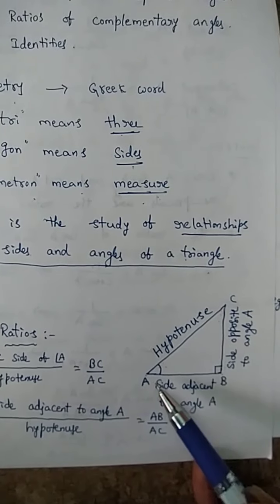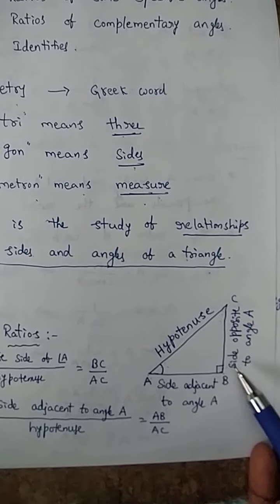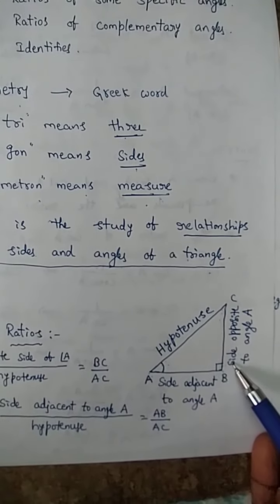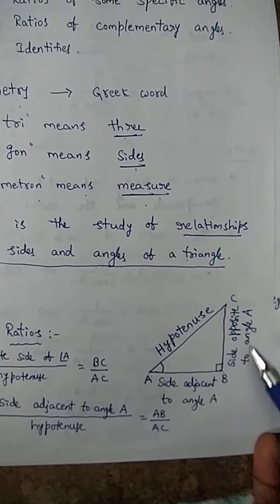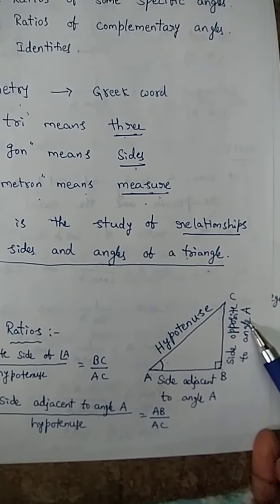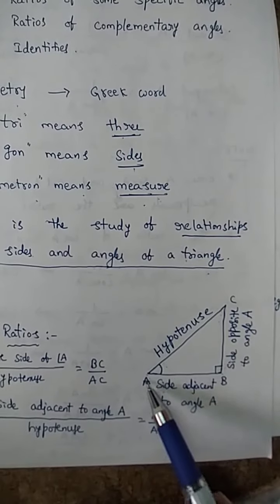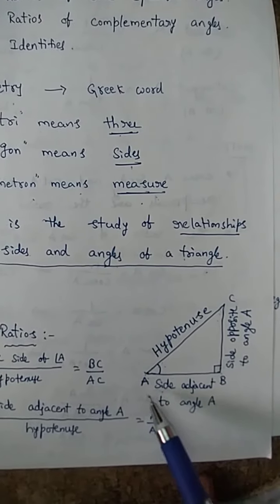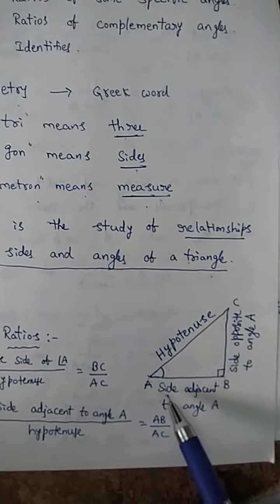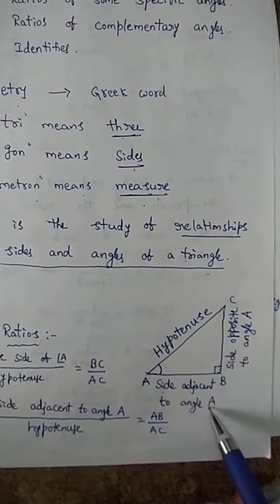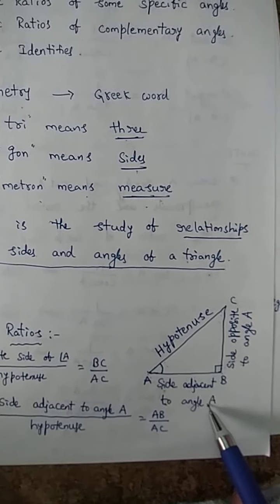BC is placed opposite to angle A. Then automatically you can say that it is the side opposite to angle A. And AB is located beside that angle A. Then automatically we can call AB the side adjacent to angle A.